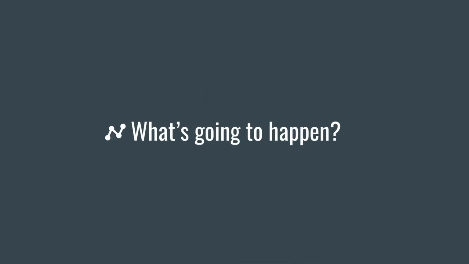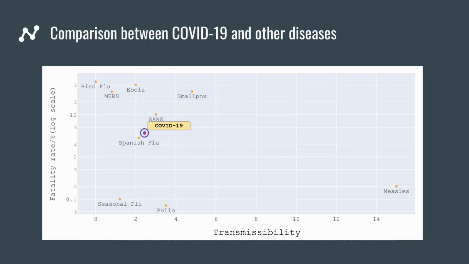So our next question is, what's going to happen? So we started tackling this by looking at how this compares to other common viruses. So here's a plot of common viruses. We have SARS and Spanish flu and smallpox. And along the x-axis is transmissibility, and that is the ability for the virus to be transmitted from one individual to the other. And along the y-axis is fatality.